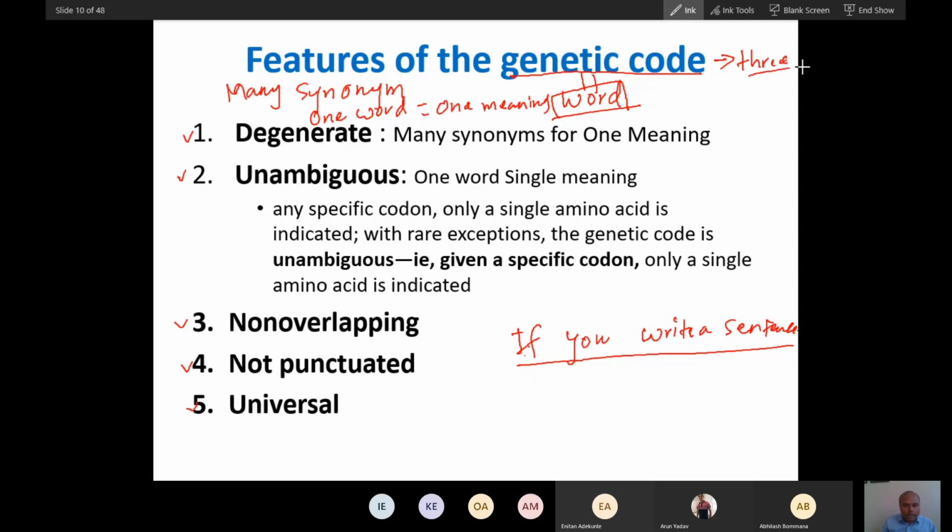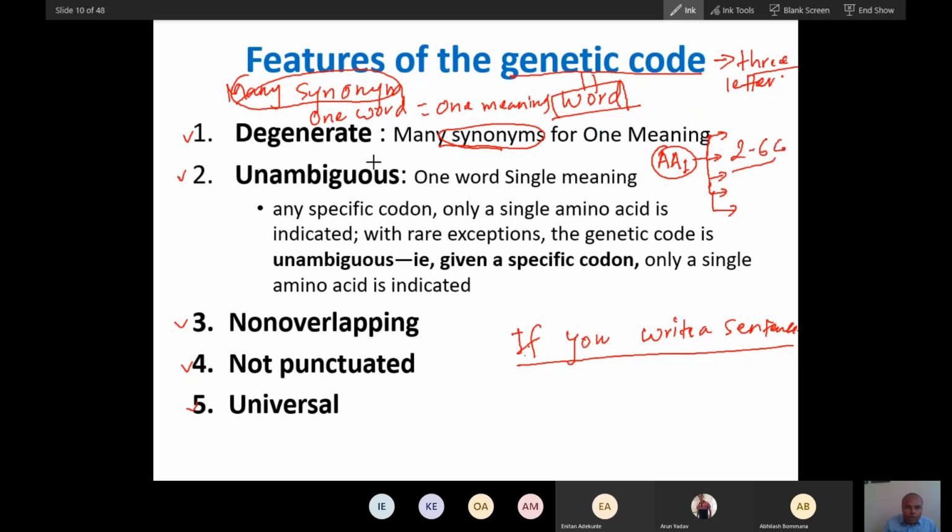So this is one characteristic that I have not mentioned here. 3-letter words. These words are 3-letter, and these words have many synonyms. That means they are degenerate. They have many synonyms. One meaning is one amino acid. One amino acid can have many codons. It can have 2 to 6 codons.